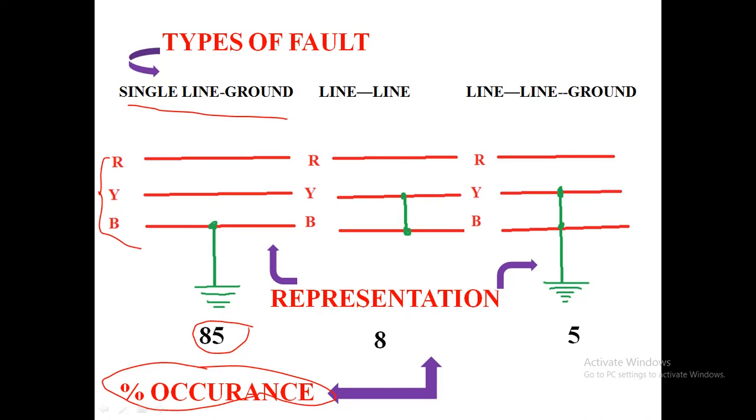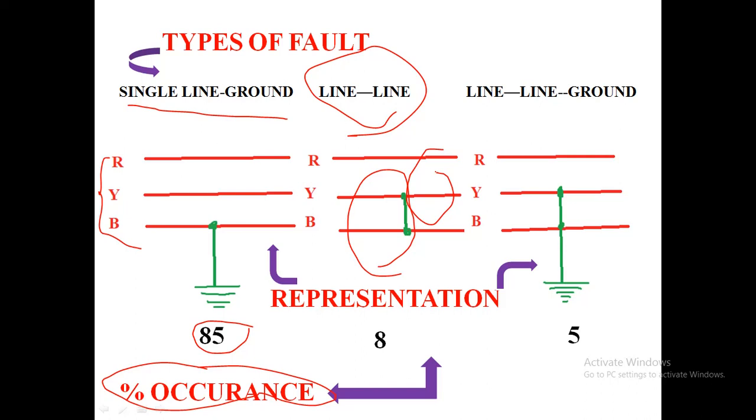The maximum number of faults occur on overhead lines. In a three phase system, the breakdown of insulation between any one of the phases and earth is known as a line to ground fault. In a line to line fault, there is an insulation breakdown between either of two phases, whether Y to B phase or R to Y phase.